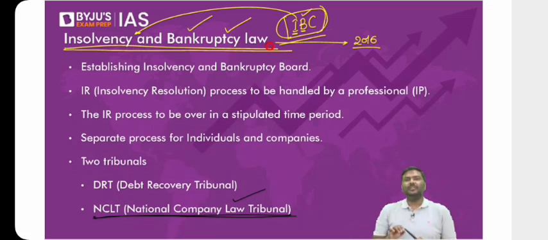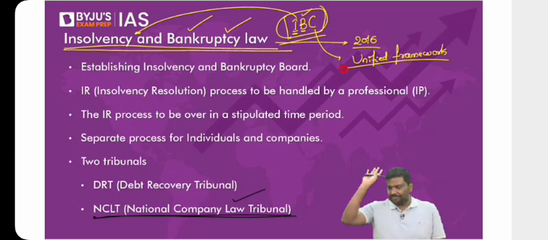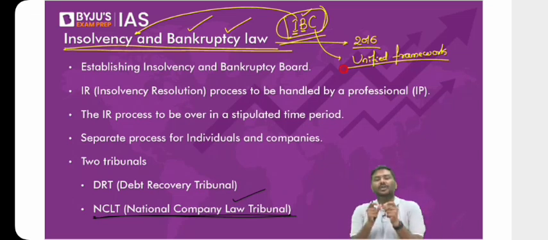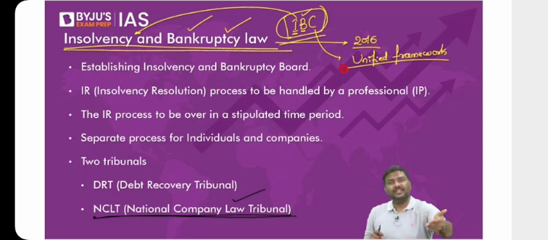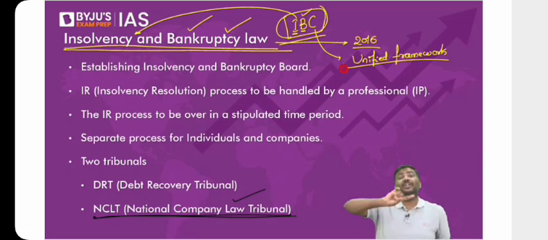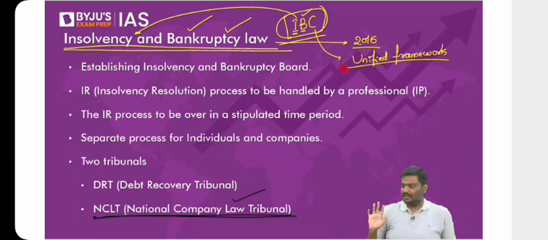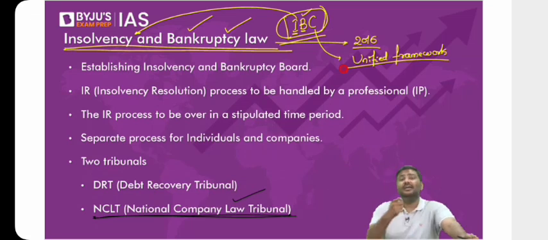Point one, Insolvency and Bankruptcy Code. It is a unified framework. Now, what do you mean by unified framework? There is only one law right now. Why am I writing unified framework in the context of IBC? Understand this carefully. Before IBC was implemented from 2016, we did not have only one law to handle insolvency cases in India. Does it make sense or not? Let me know. Before IBC was introduced from 2016, there were multiple laws which handled insolvency situations.